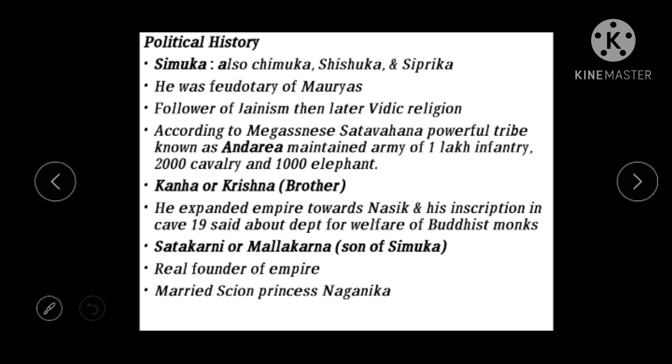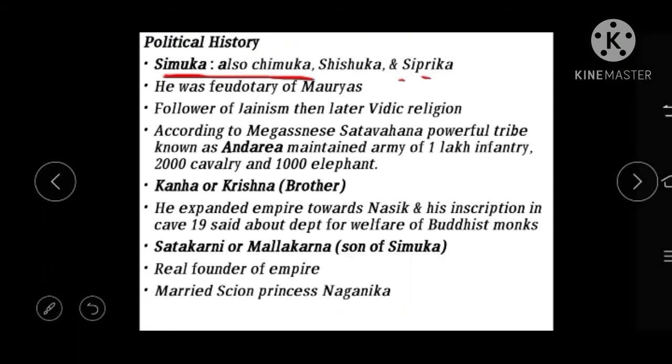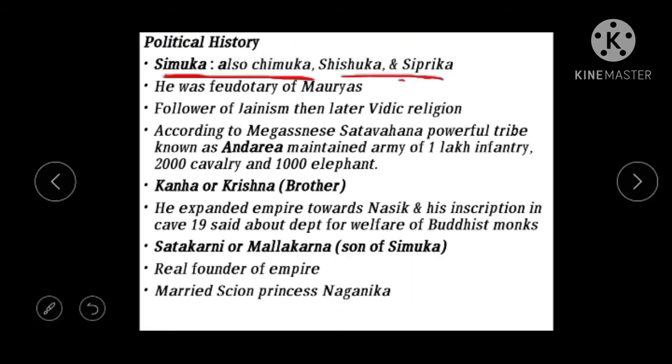Simuka is also called Chimuka or Simuka according to the Matsya Purana. Simuka or Chimuka, these are the names of the founder. Then other names like Shishuka and Siprika, these two names are according to other sources. So Simuka is called by various names by various sources.